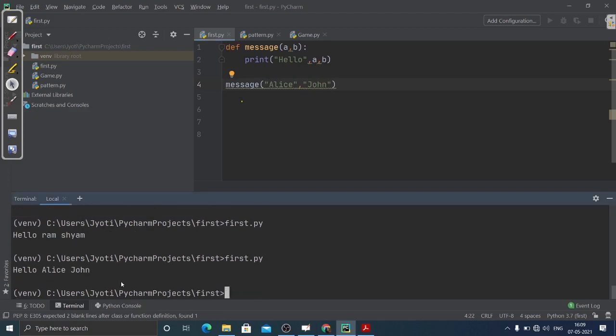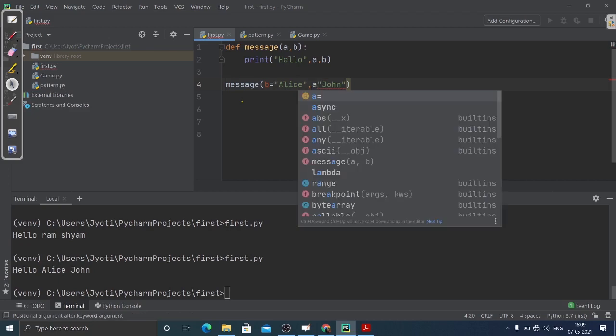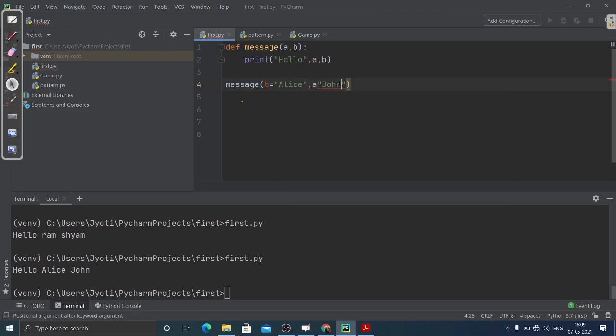What happens? You can see first Alice is there, then John is there. Now I'm changing the order. Suppose I write it like this, B equal to this and A equal to this.